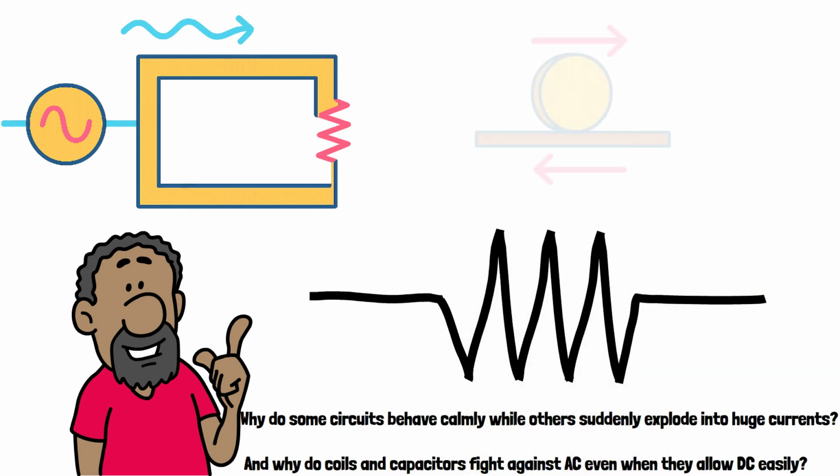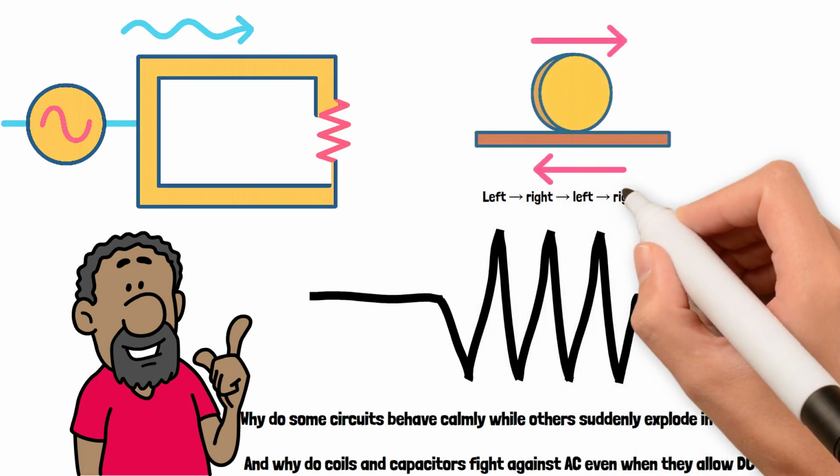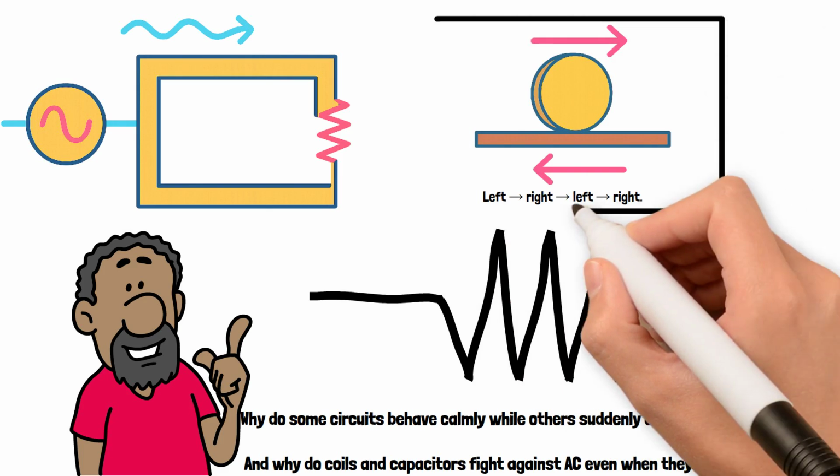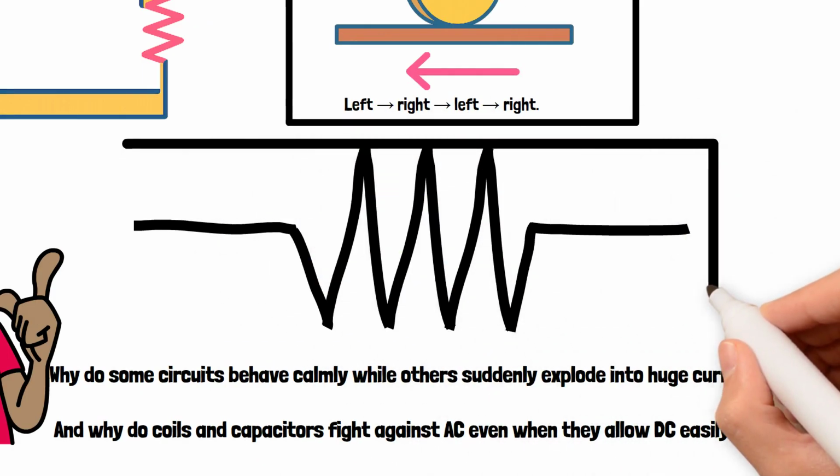Take a small coin and slide it back and forth on a table. Left, right, left, right. It never settles in one direction. It keeps switching. That's exactly what AC does inside your wires.